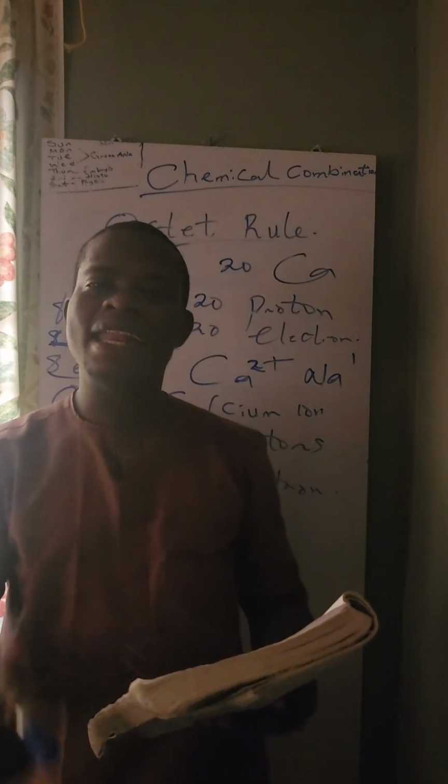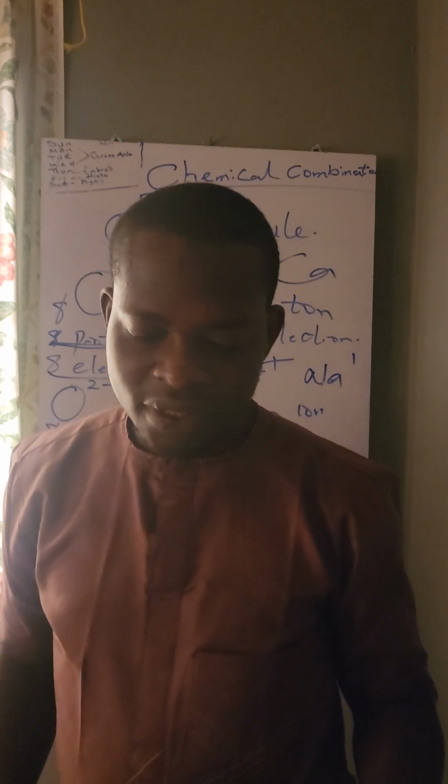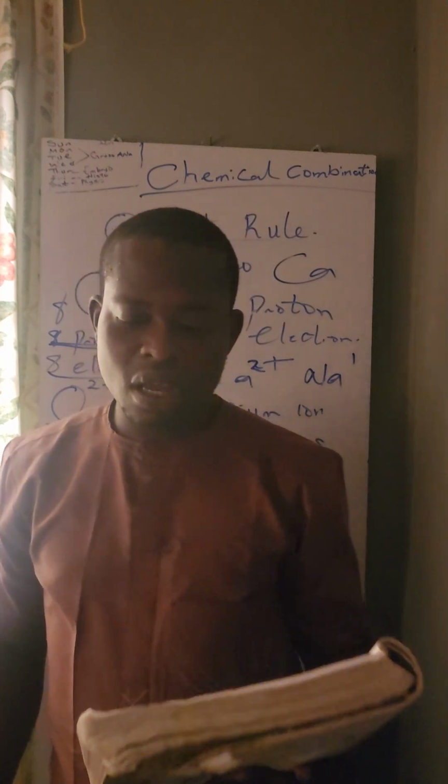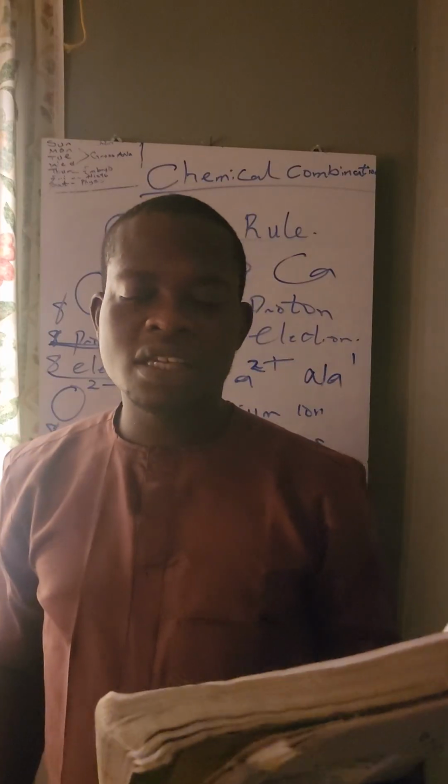Here we are given options now. An atom and ion of sodium have the same what? Number 1, chemical properties. Number 2, electric charge. 3, electronic configuration. And 4, number of protons.